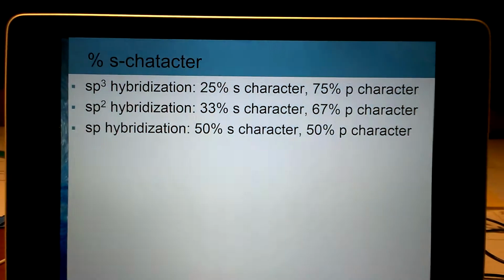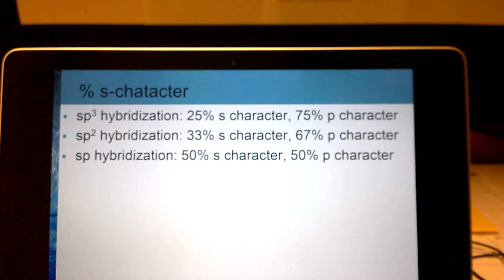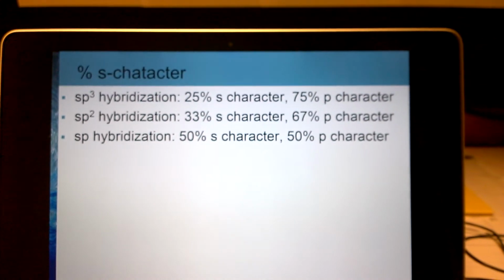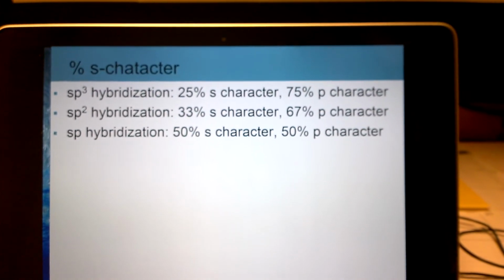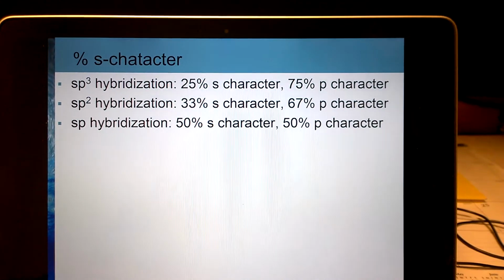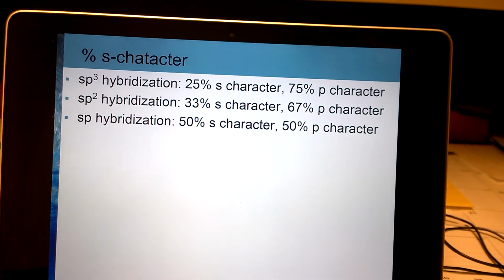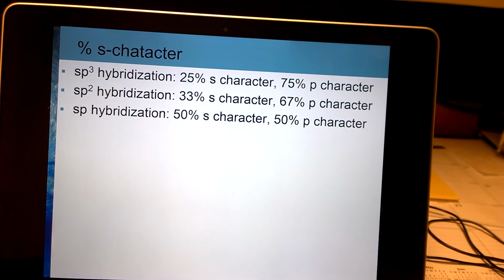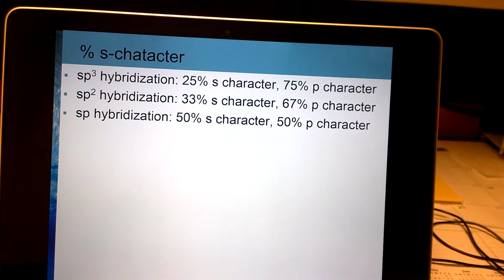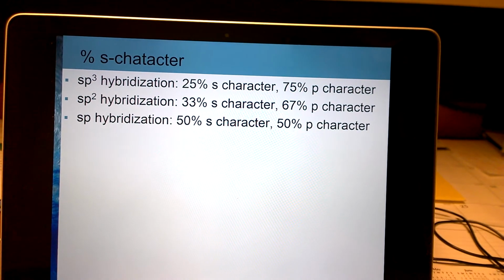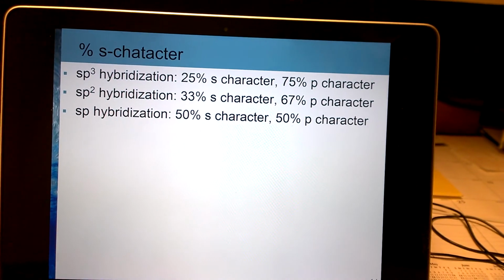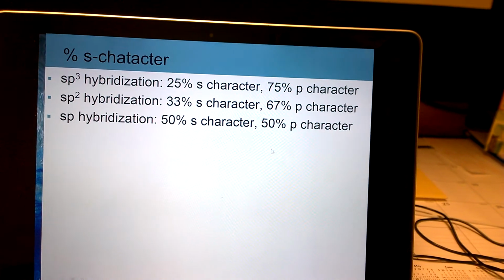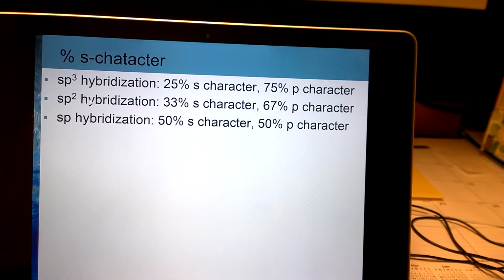To understand that, we can think of something called s character. Now if you look into sp3 hybridization, which is formed by mixing one s orbital with three of the p orbitals, 1/4 of the orbital is coming from s, or 1/4 of the orbitals are of s character. So we can say the s character in sp3 hybridization is 1/4 or 25%. Similarly, in sp2, one s orbital is mixed with 2 of the p orbitals.